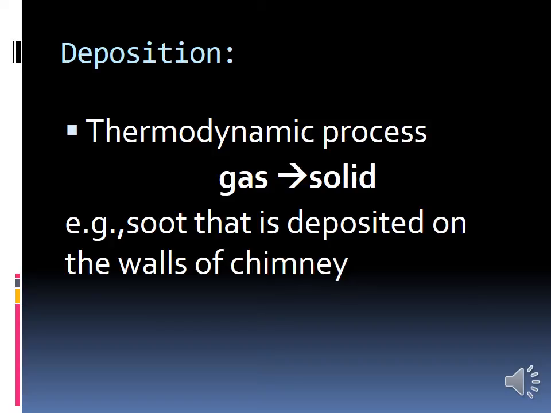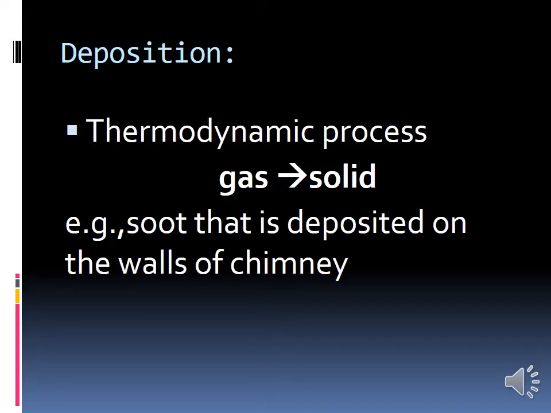Deposition is a thermodynamic process. The process of conversion of gaseous state to solid state is called deposition. For example, soot that is deposited on the walls of a chimney. Simply we can say in Tamil, curry. After the smoke comes, it settles on the chair and everything, and you can touch the soot with your hand. That is an example of deposition. Have you all understood all these?